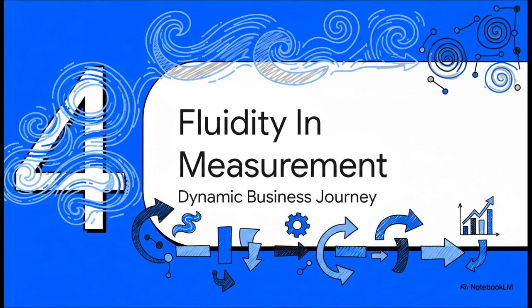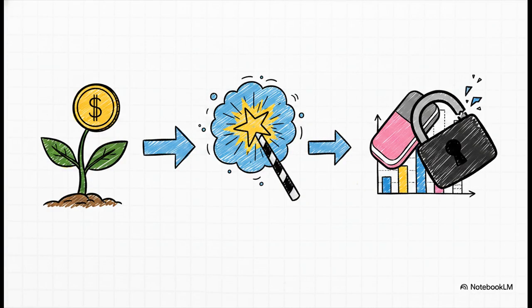Next up, fluidity in measurement methods. We're talking about accounting for a dynamic business journey. Look, we all know business is not static, right? A company might spin up a new investing division or shut one down. An associate company might go public, meaning level 1 inputs suddenly appear out of nowhere. Or it might be taken private, meaning those inputs vanish.